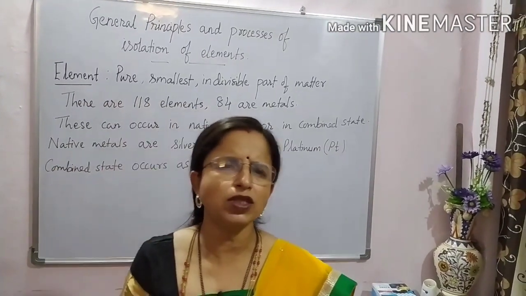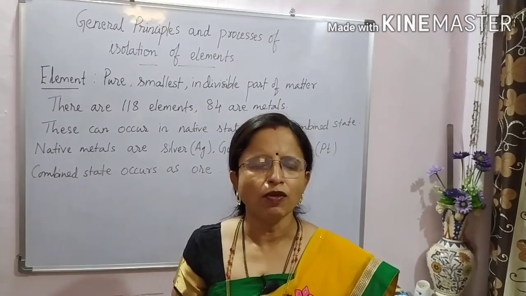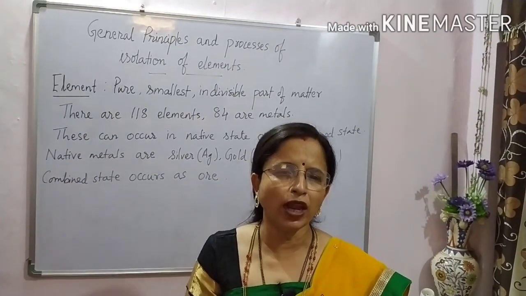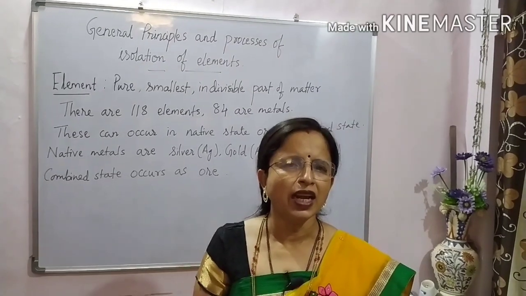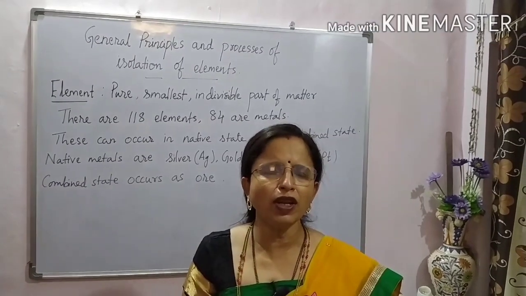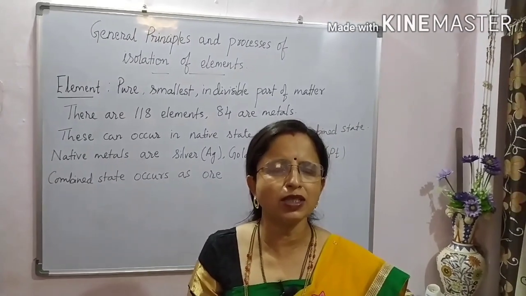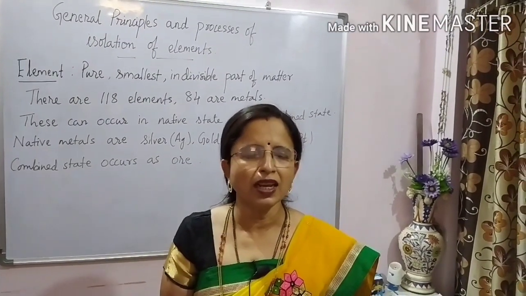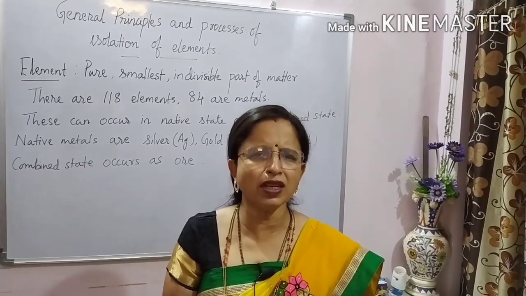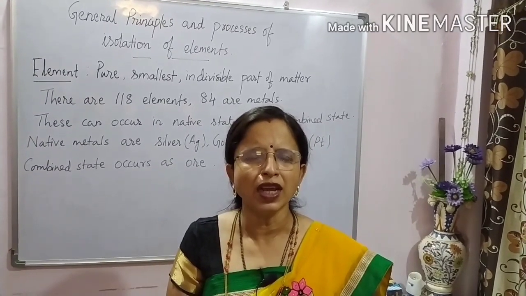These are always used in various activities, like we use aluminium for vessels. We use steel, which is an alloy of iron, as a framework in building construction. It is used in industries and there are many more uses of iron. Then we use gold as ornament. Without gold, no marriages and no ornaments are possible. Silver we can use as tableware, we can use as ornaments, many things. So these are some of the examples. So 84 metals are used in day-to-day life.